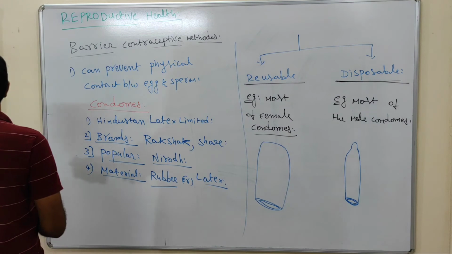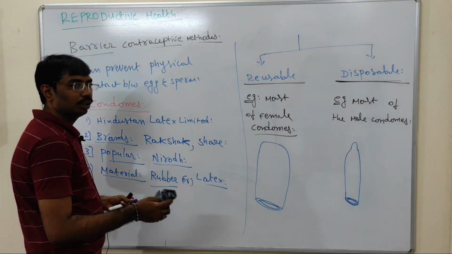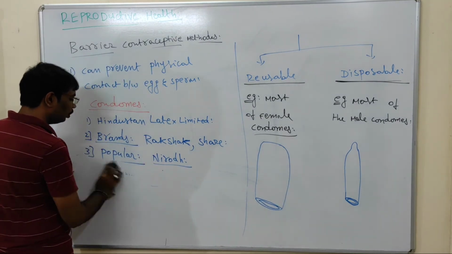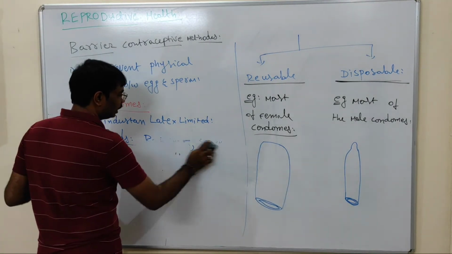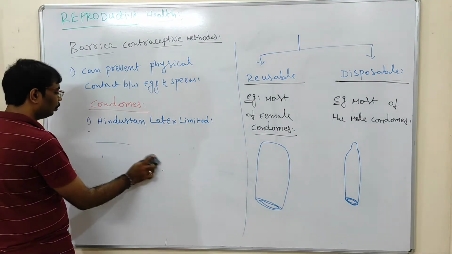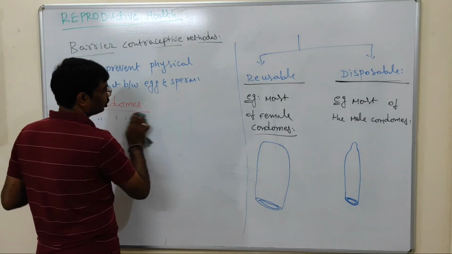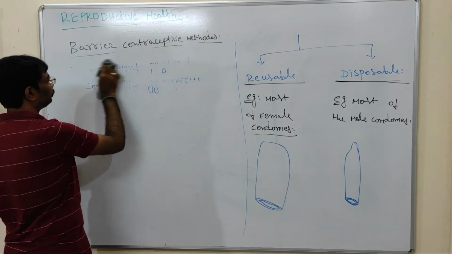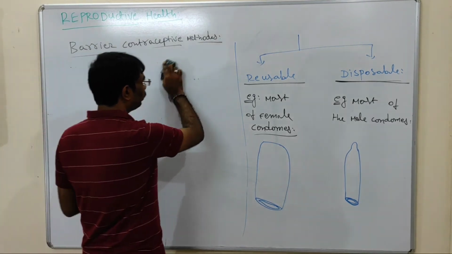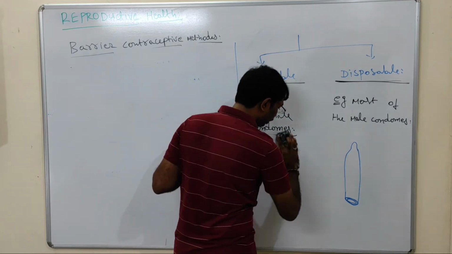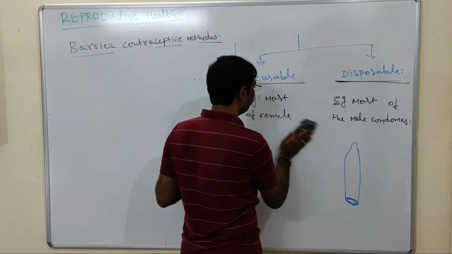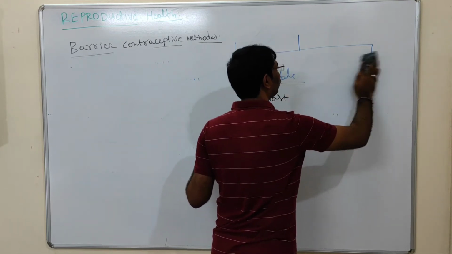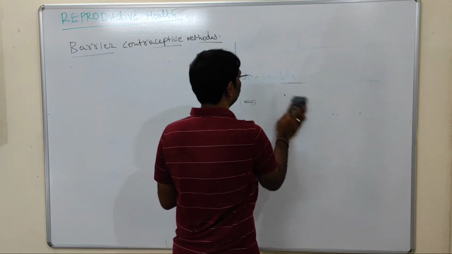Then I will give one tricky question related to condoms. Suppose a couple wants to avoid pregnancy. For that purpose, the couple utilizes condoms, that is, disposable condoms. Before that, I will give some information related to the reproductive cycle in females. Then I will explain that question. I will give the question and then I will solve it.